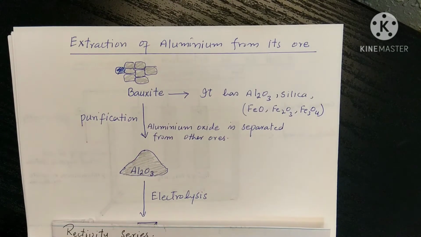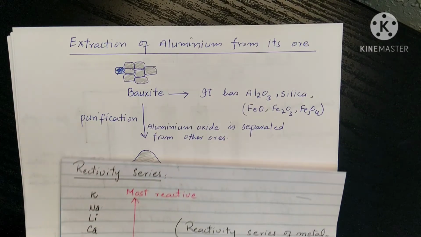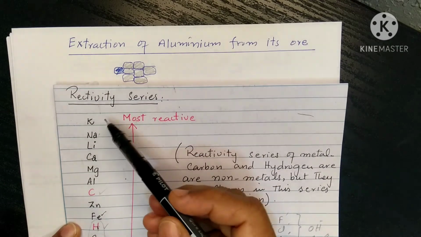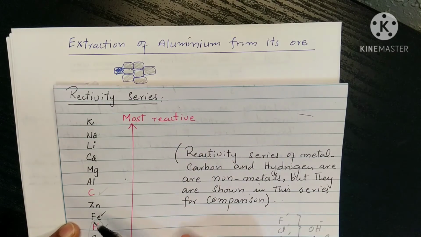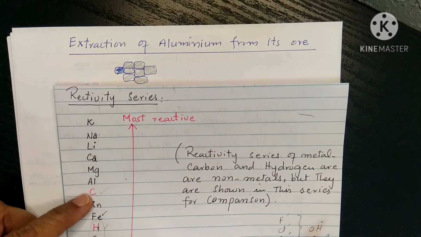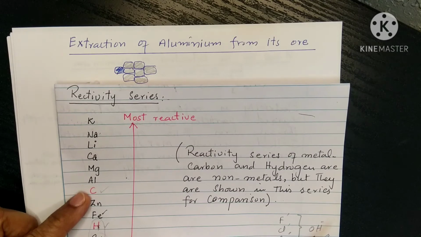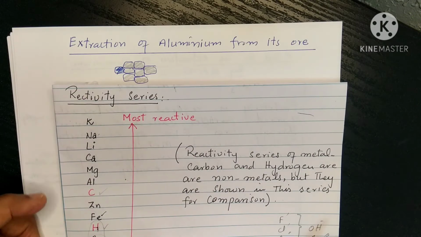Aluminium metal is used everywhere, and it's quite reactive. If we see the reactivity series, it is less reactive than sodium, potassium, lithium, calcium, and magnesium, but it is more reactive than zinc, iron, copper, silver, and gold. We compare aluminium with carbon. Carbon is less reactive than aluminium. It means carbon cannot be used for the extraction of aluminium. That's why we have to use the electrolysis method for the purification of aluminium.